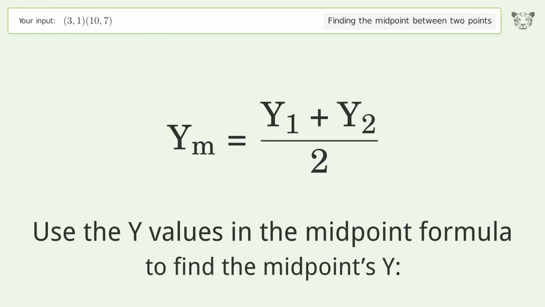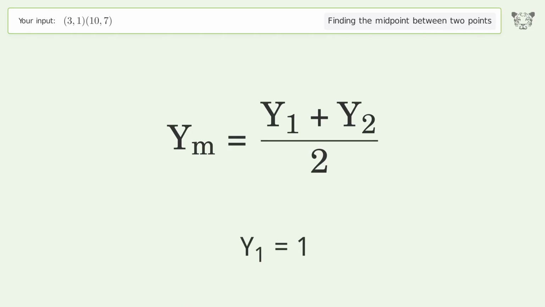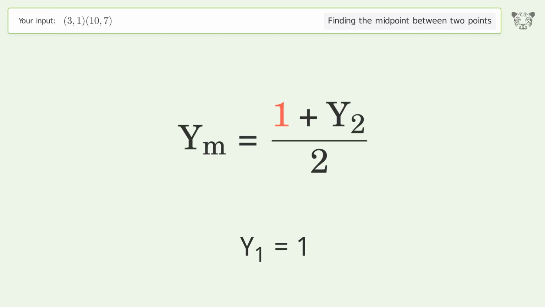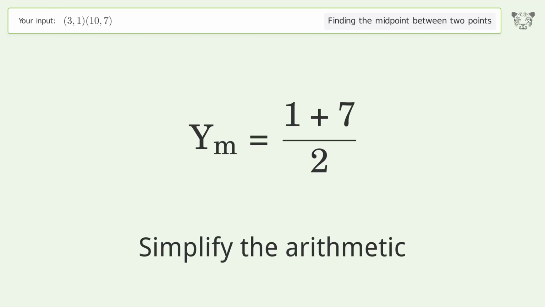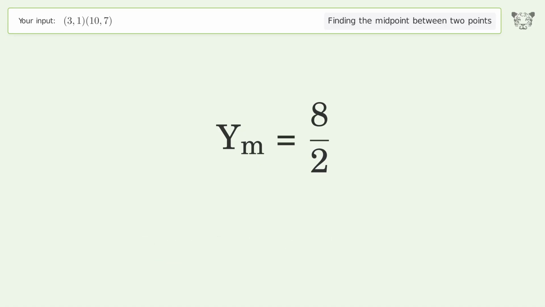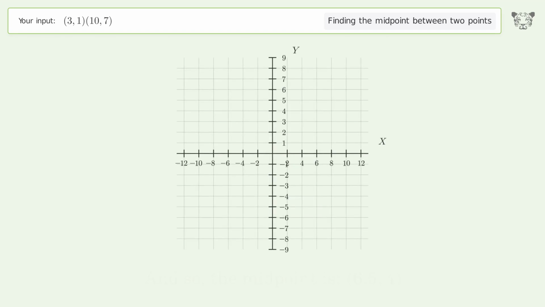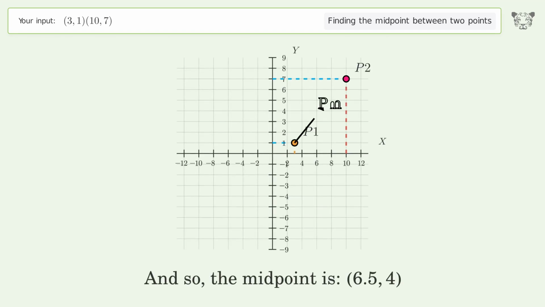Use the y values in the midpoint formula to find the midpoint's y. y1 equals 1. y2 equals 7. Simplify the arithmetic. And so, the midpoint is (6.5, 4).